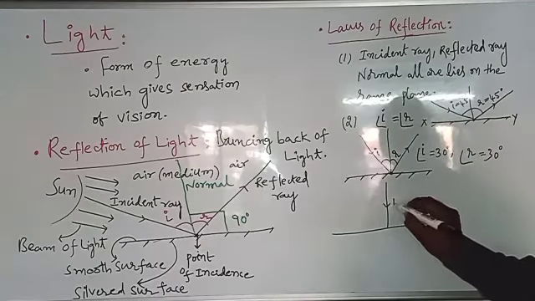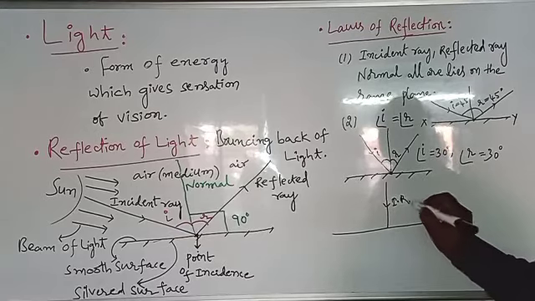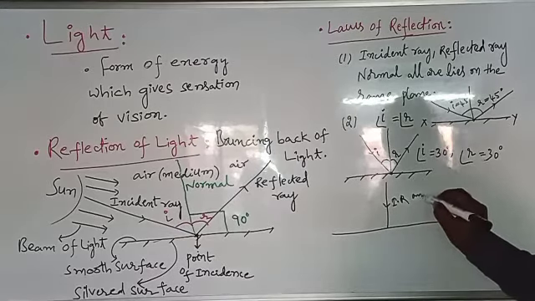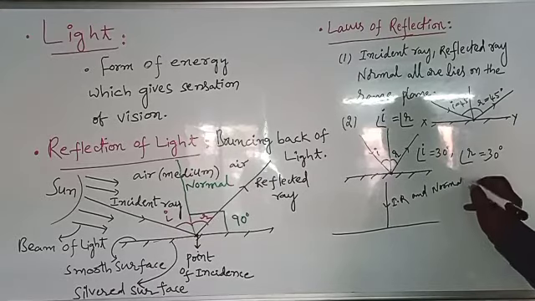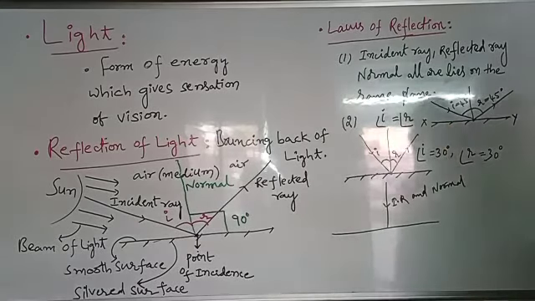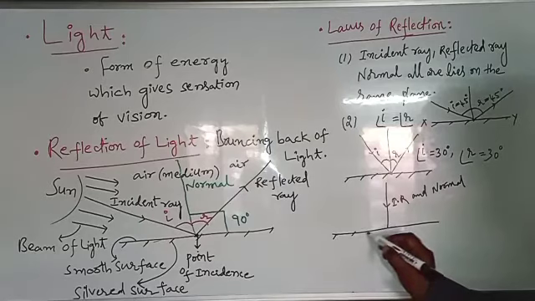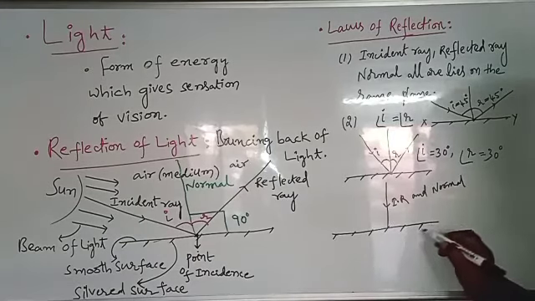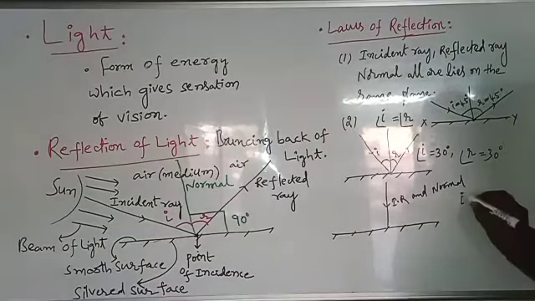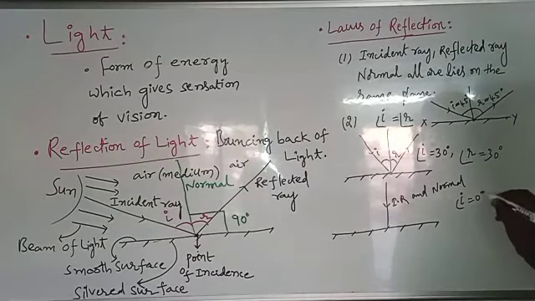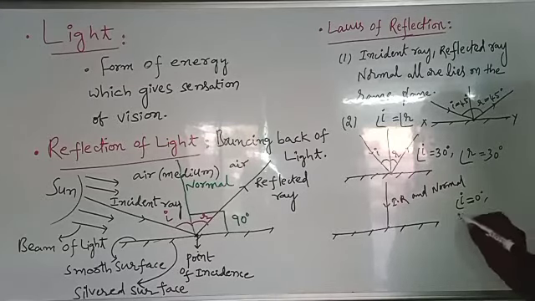And this is the normal. The incident ray is falling normal to the surface. Incident ray and normal are both in the same line. This is a smooth surface, the back side is a silver surface. What will happen here? Angle I is 0 degrees and angle R is also 0 degrees.